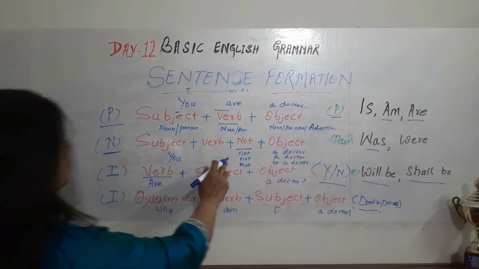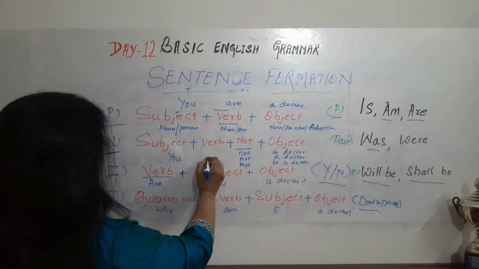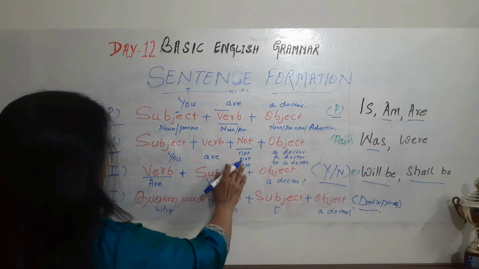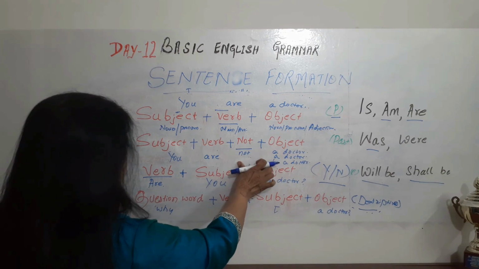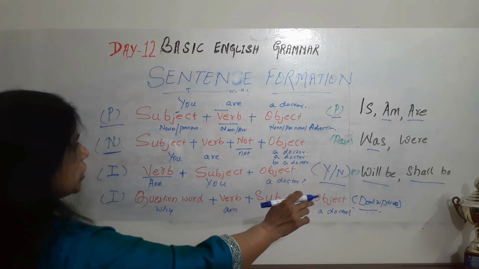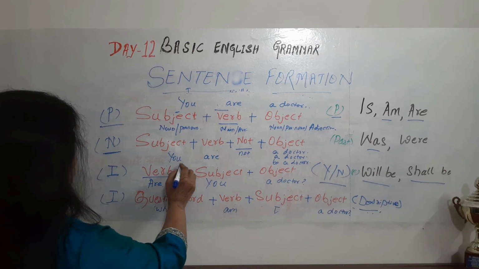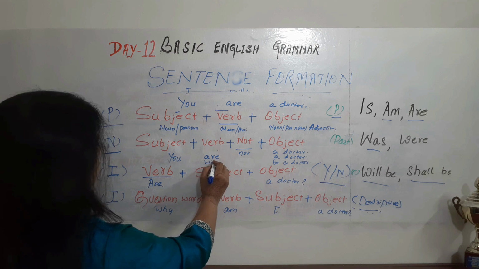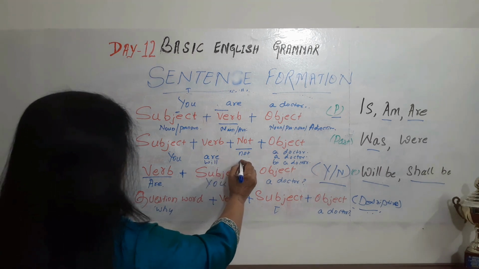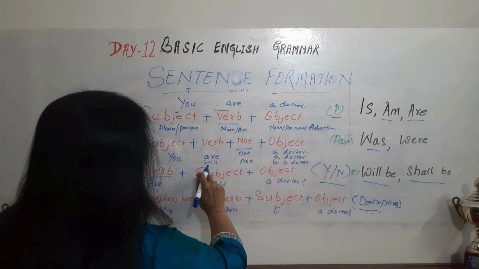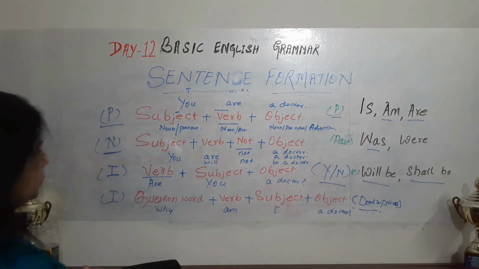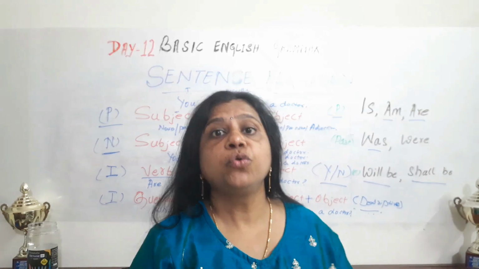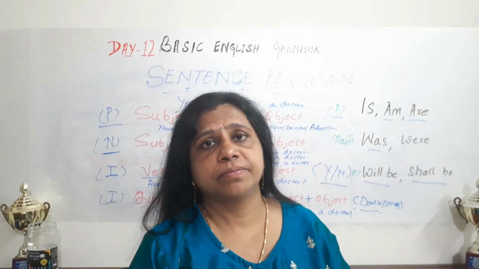So you are not a doctor, right? You are not a doctor. And for future, you will not be a doctor, right? If you don't study hard, you will not be a doctor.